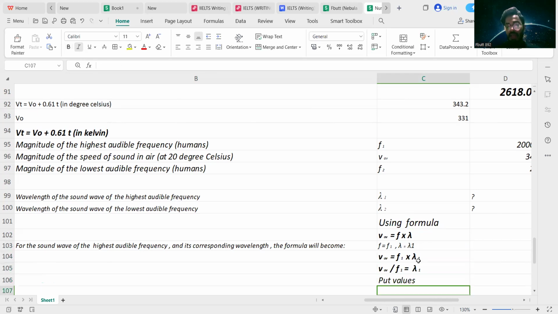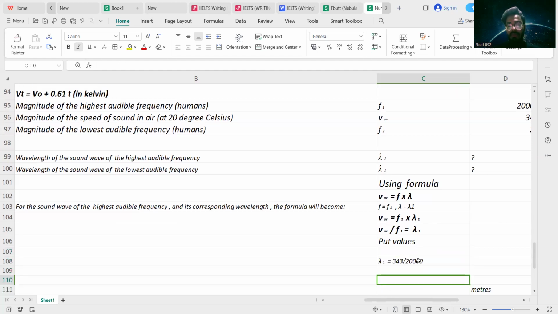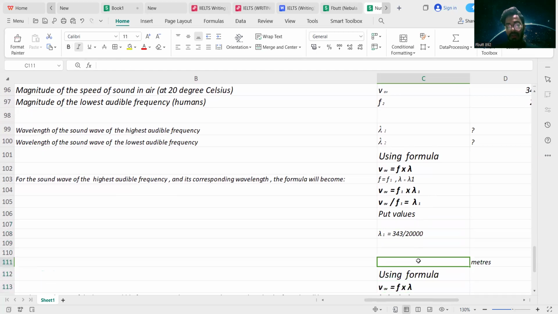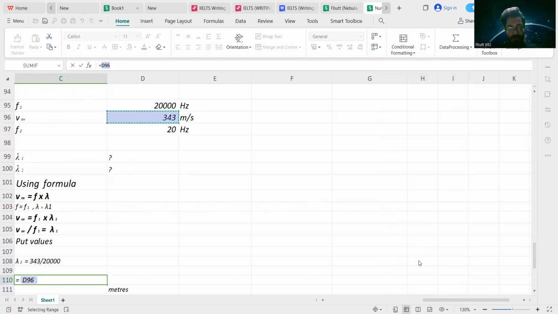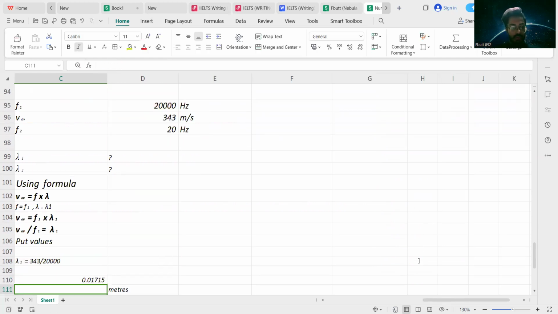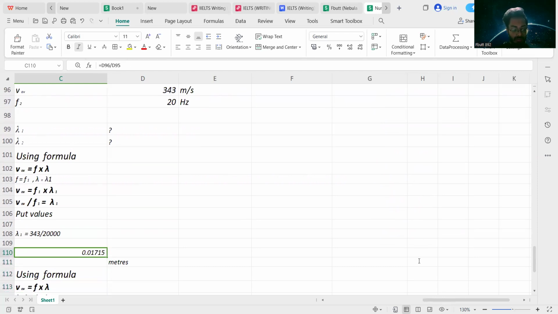To calculate lambda 1, f1 is multiplied on the right hand side with lambda 1. So when we shift f1 to the left hand side of the equation, it divides the average speed. By putting values, lambda 1 is equivalent to 343 divided by 20,000. We get the answer in meters of the wavelength.